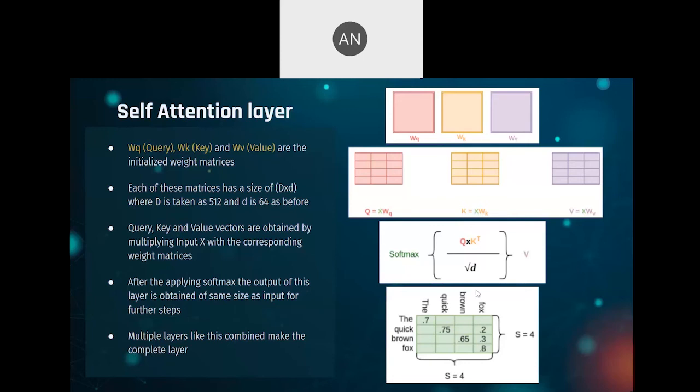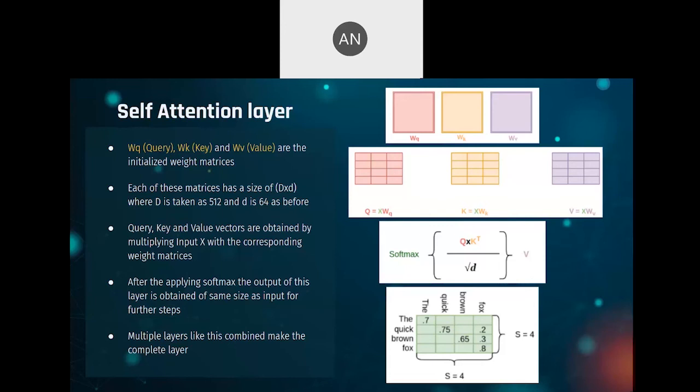And finally, this matrix that we obtained by multiplying with V would have the dimensions 4 cross 64. But wait, didn't I tell you that the input and output should have the same dimensions? The input had the dimension of 4 cross 512, but here we are getting 4 cross 64. Well, we simply fix this by having 8 such self-attention layers in parallel.